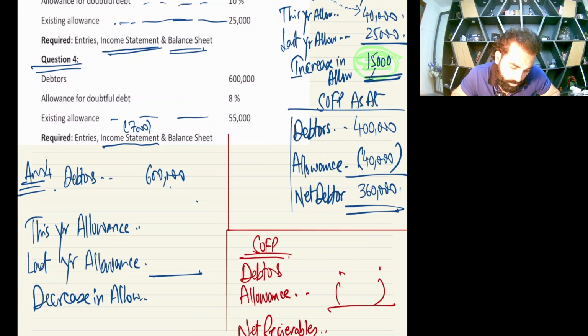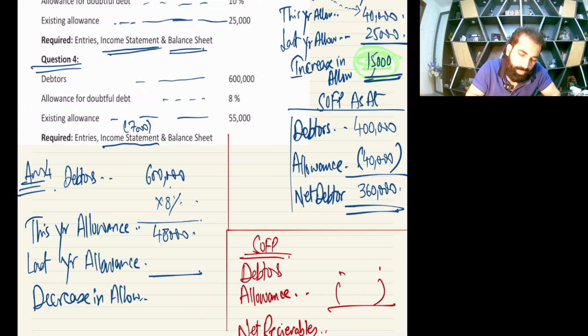Now question number 4. They are saying debtors is 600,000. Again you have an allowance of how much? 8%. So 600,000 into 8% is 48,000, this year's allowance. And now tell me, is this a new business or old? It's old business. So your existing allowance is 55. So last year's allowance is 55.